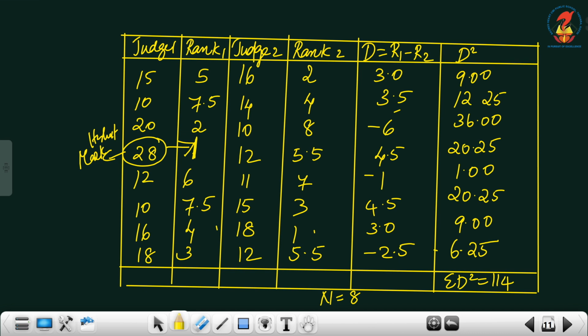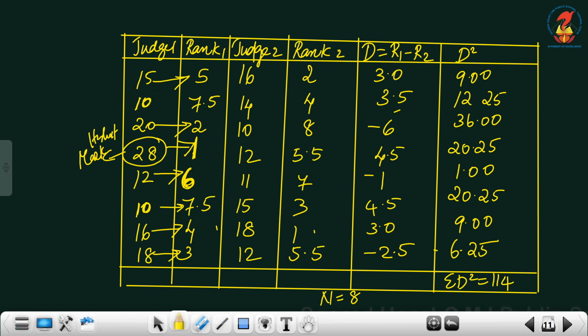Now, next to it is 20, so rank 2. Next to it is 18, so rank 3. Next to it is 16, so rank 4. Then next to it is 15, so rank 5. Then comes the next one, 12, so it is rank 6, isn't it? Now, then comes the next one, 10 and 10. That means 7 and 8 are the next two ranks that have to come, isn't it? 7 and 8, because we have assigned till 6th rank for 12. Now, next rank should be 7th rank, and after that, 8th rank.